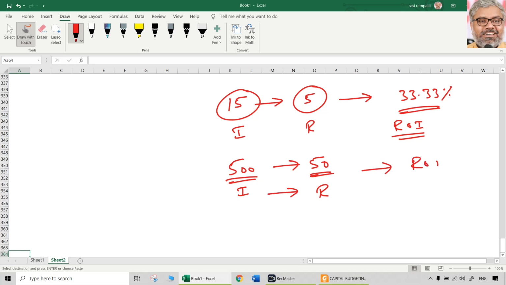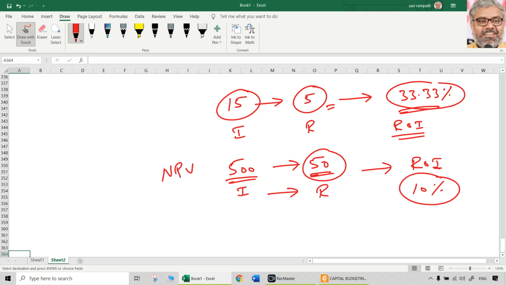What is the return on investment? Only 10%. Whereas the return on investment here is 33.33%. But if you look at absolute terms, this movie made 50 crores, this movie made only 5 crores. So this is NPV, which suggests going for such kind of movies where absolute return is more. IRR is that which suggests percentage return is more.